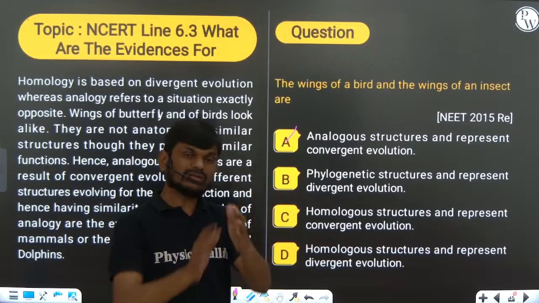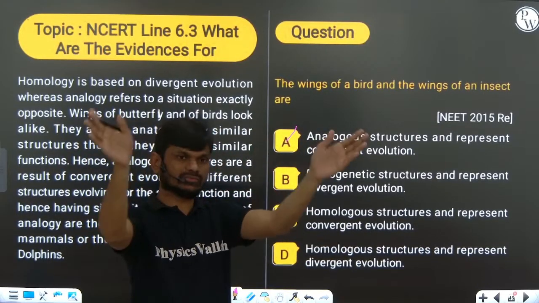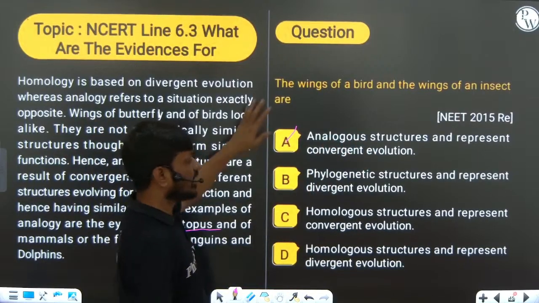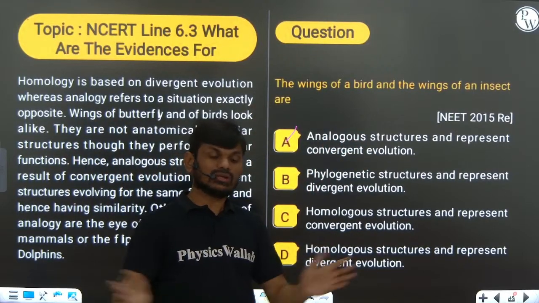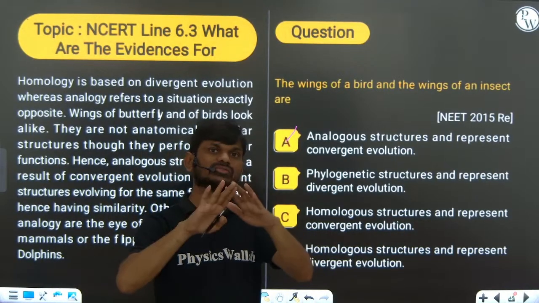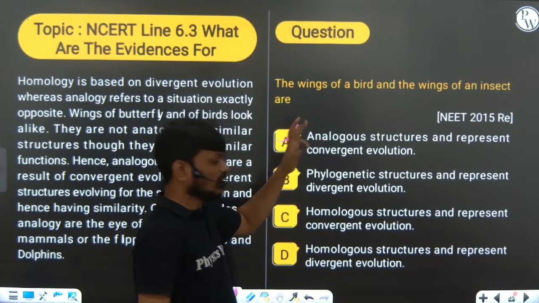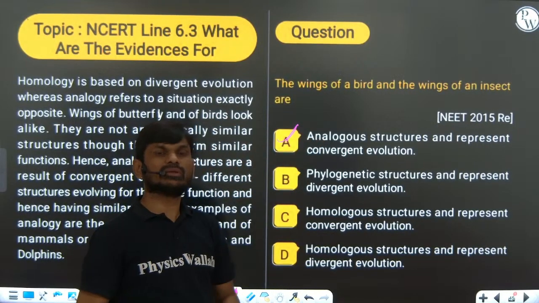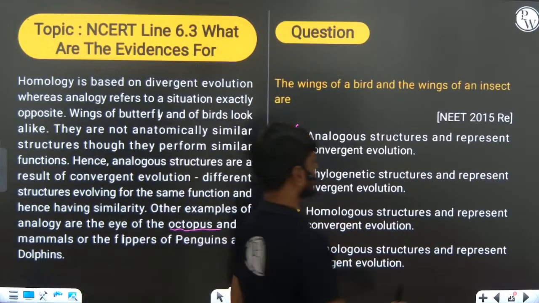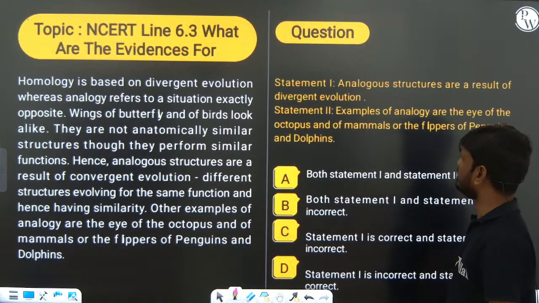Homologous organs show divergent evolution, same origin, same structure, different function: adaptive radiation. Analogous organs show convergent evolution: different origin, different structure, but the same function. So remember, this is the area you can get questions from.